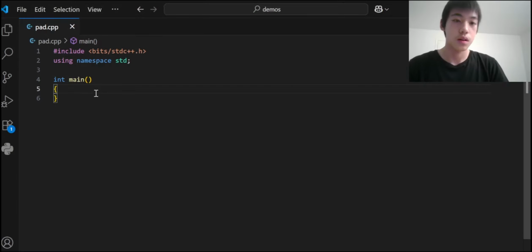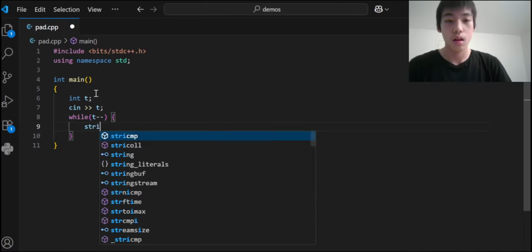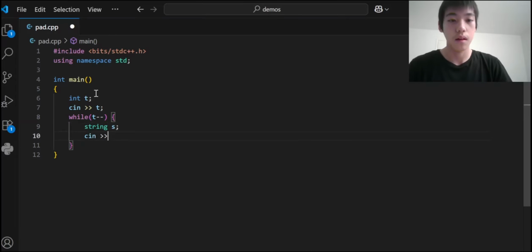So here I have my main function, and I'm going to have t test cases and read in the number of test cases. Now I'm going to loop through all of the t test cases and read in the string. That's going to be the string that we're going to rearrange.